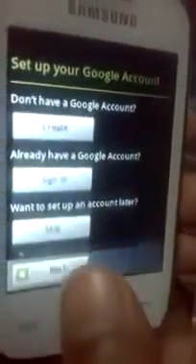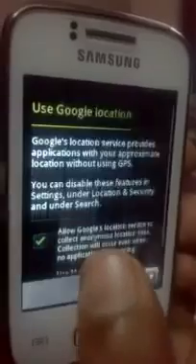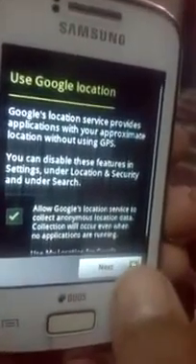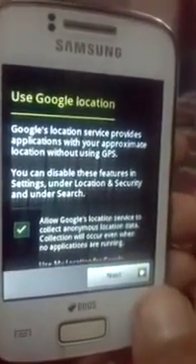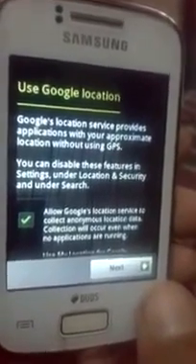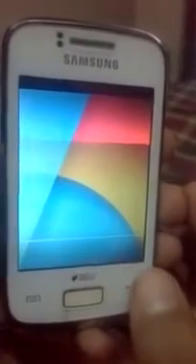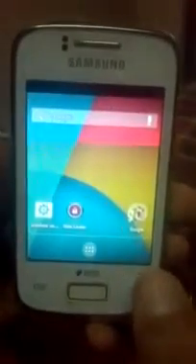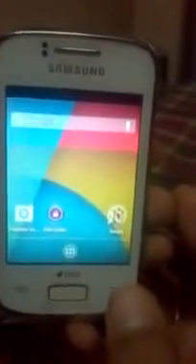As you can see, it is asking me for the Google account. You can skip. We are successful in installing the Kitkat 4.4 on Galaxy Y Duos.